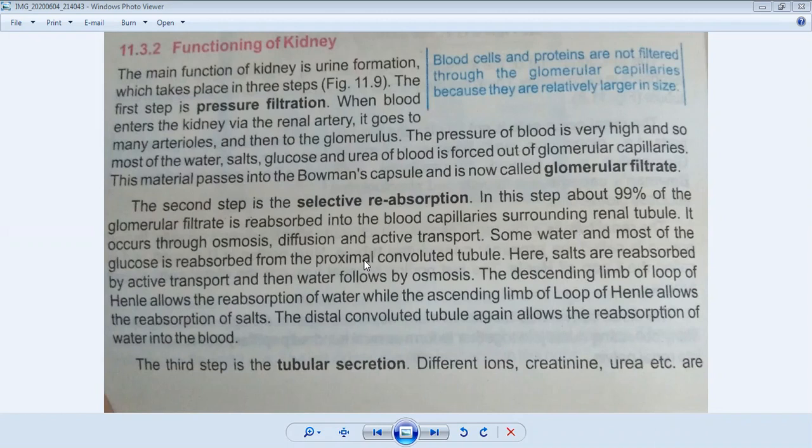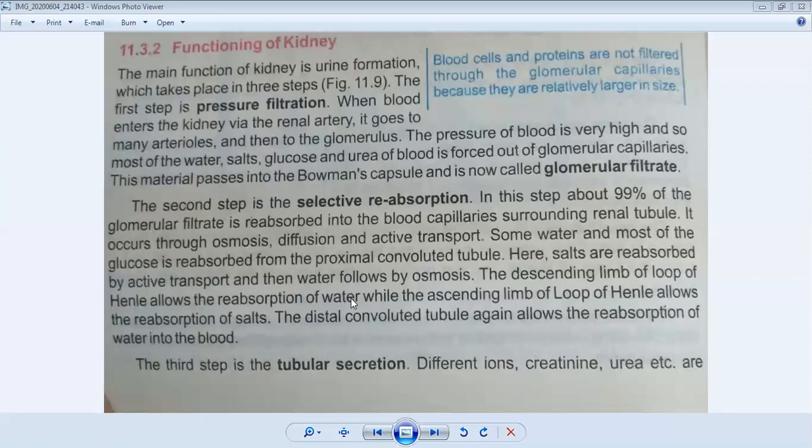Then the third part is also called the distal convoluted tubule, and then finally it converts into the collecting duct. So the first part of the convoluted tubule, which is called proximal, is where reabsorption happens again. Here salts are reabsorbed by active transport, and then water follows by osmosis. And the second part, the descending limb of the loop of Henle, allows the reabsorption of water.